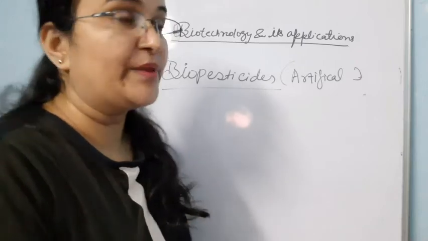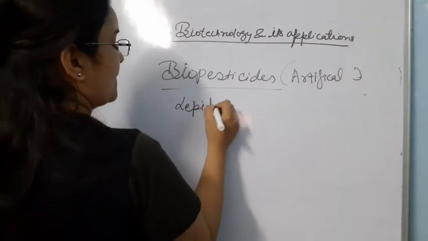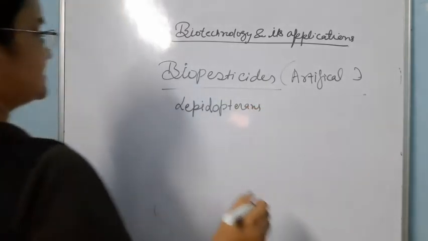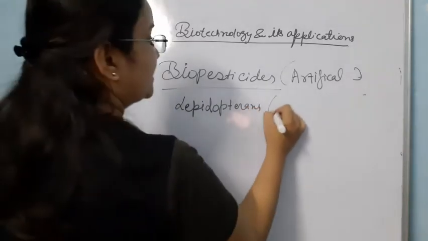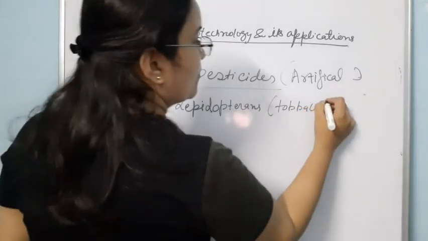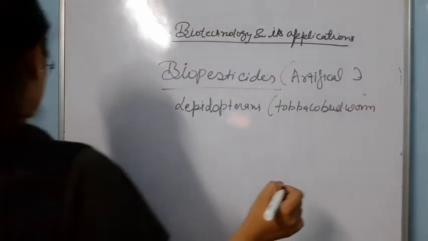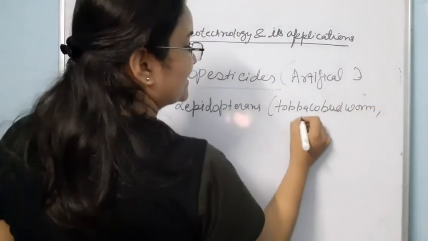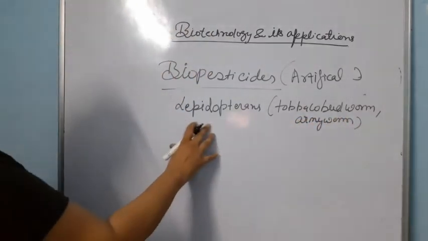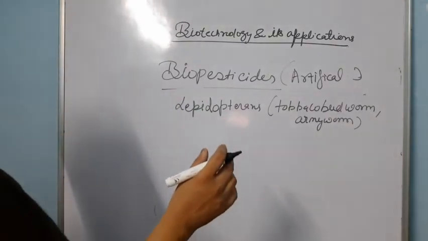First is Lepidopterans. These are the insects which are found in tobacco. This is also called the tobacco budworm, or is also known as armyworm. Lepidopterans are basically insects.